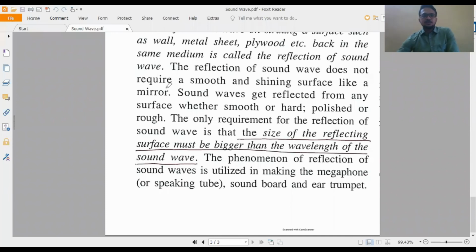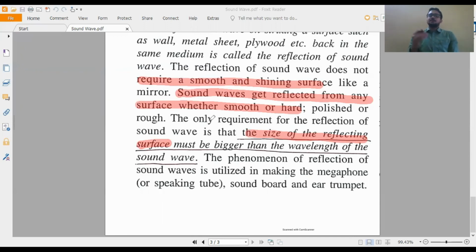The reflection of sound waves does not require a smooth and shining surface. If a smooth and shining surface is there, fine, it will reflect. If a rough surface is there, then also it will reflect. Sound waves get reflected from any surface, whether smooth, hard, polished or rough. But the main requirement for the reflection of sound waves is the size of the reflecting surface. The size of the reflecting surface must be bigger than the wavelength of the sound wave. We had seen in the differences that the wavelength of sound waves is almost 10 meters.